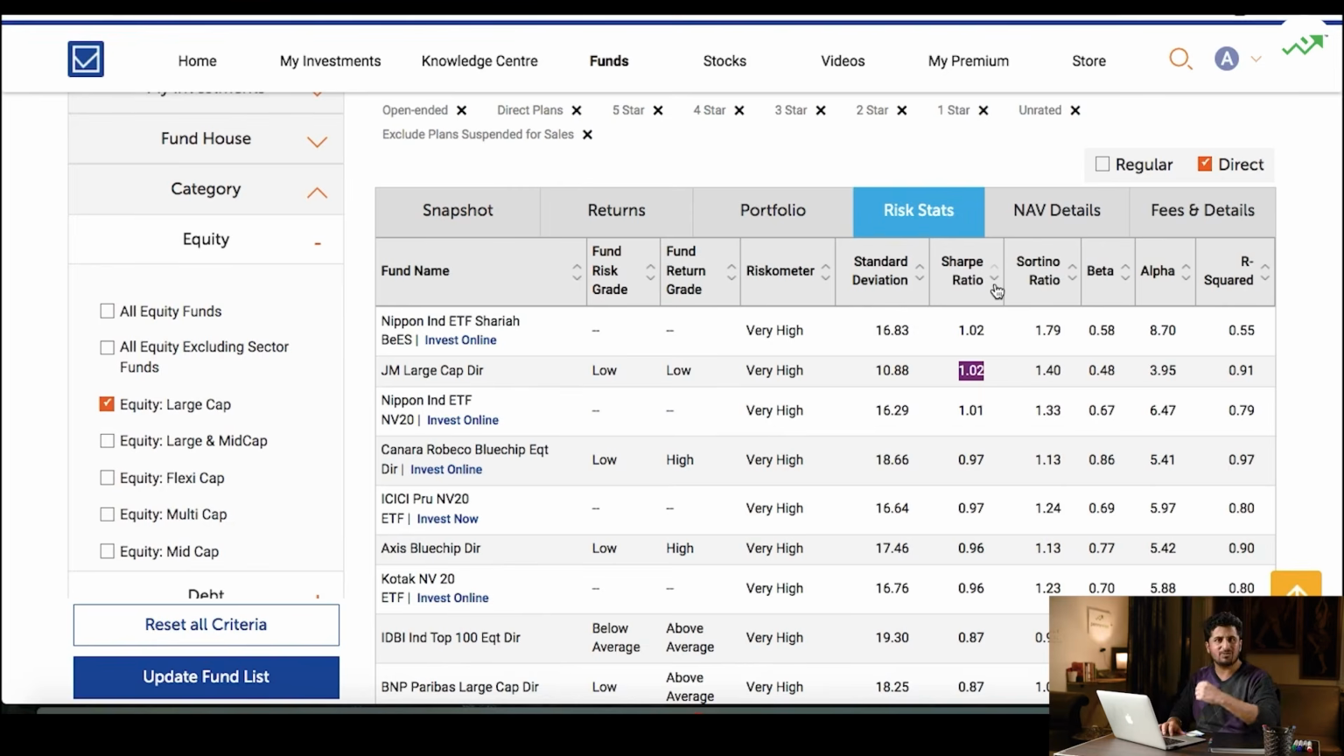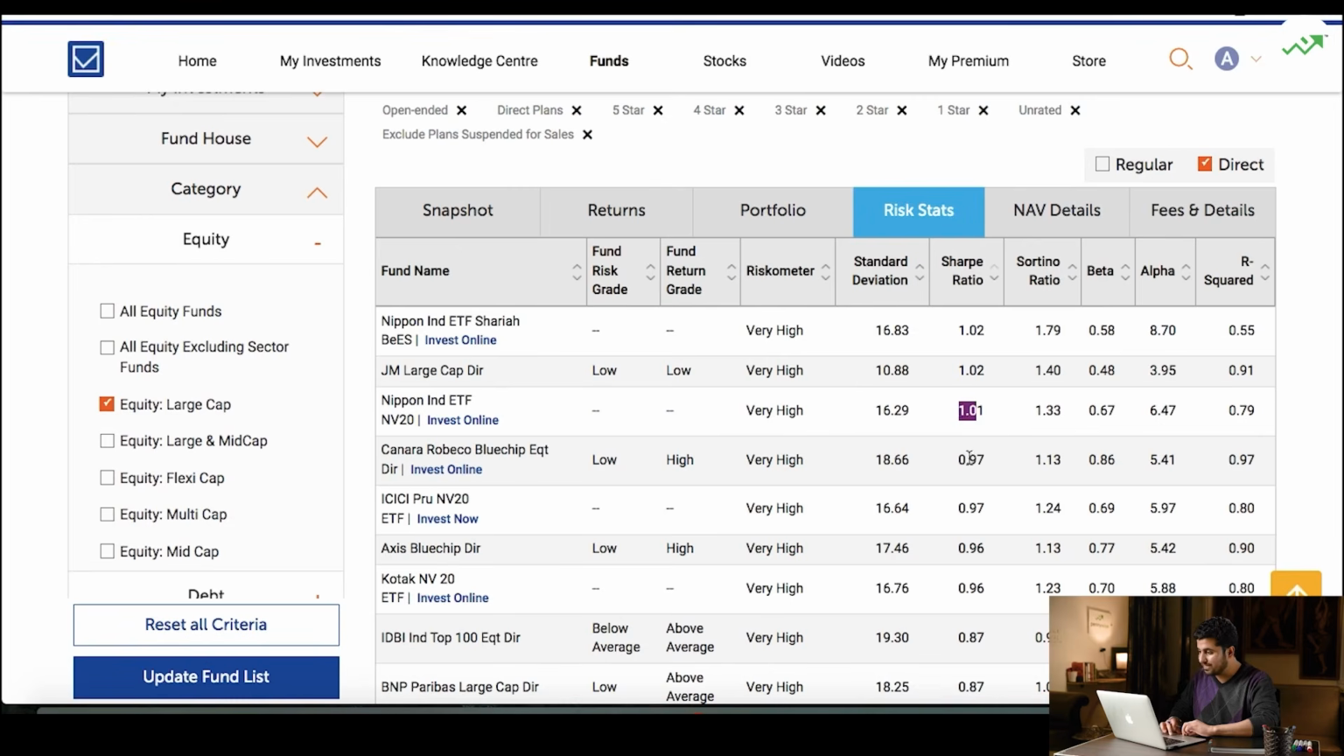So let's start with looking at the highest Sharpe ratio one. So we see this is JM Large Cap with a Sharpe ratio of 1.02 and a standard deviation of 10.88. Oh wow. So which means this fund has generated the maximum reward for the lowest risk. Looks amazing. JM Large Cap, 1.02 to 10.88. Please put it down in your notebooks. Let's look at the next one.